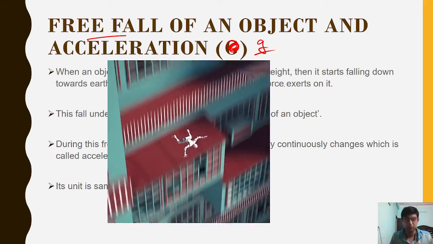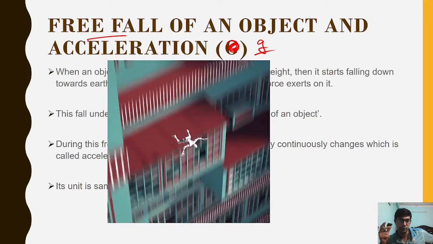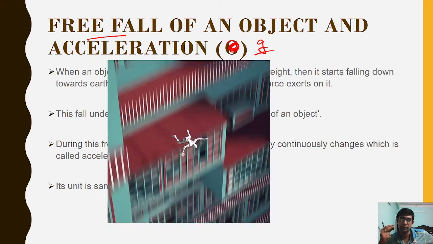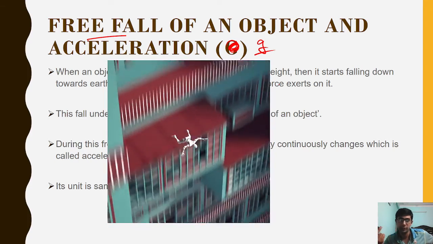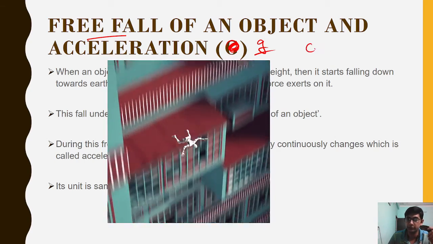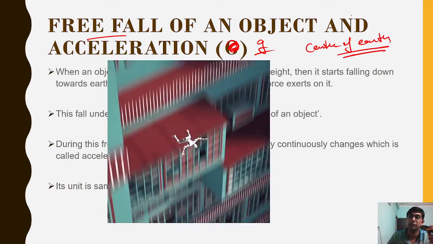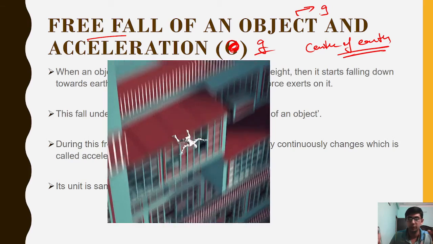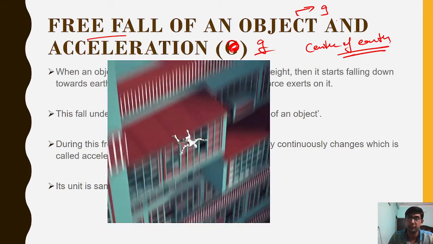When an object is just released, and no other force is applying on it except gravitation, then it is moving toward the center of the earth with an acceleration that is always constant for everyone, you, me, any polythene, anything, even for this also, irrespective of their mass.